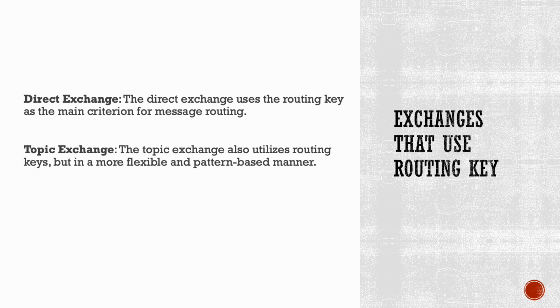Topic exchange. The topic exchange also utilizes routing keys, but in a more flexible and pattern-based manner. In this type of exchange, the routing key is treated as a string containing multiple words or segments separated by dots. Example: stock.usd.nysc. The bindings in a topic exchange can use wildcard characters to match patterns in the routing keys. The most common wildcards used are asterisk, which matches exactly one word, and hashtag, which matches zero or more words. The topic exchange compares the routing key of a message with the routing key pattern specified in the bindings, and the message is delivered to the queues that have bindings matching the pattern.